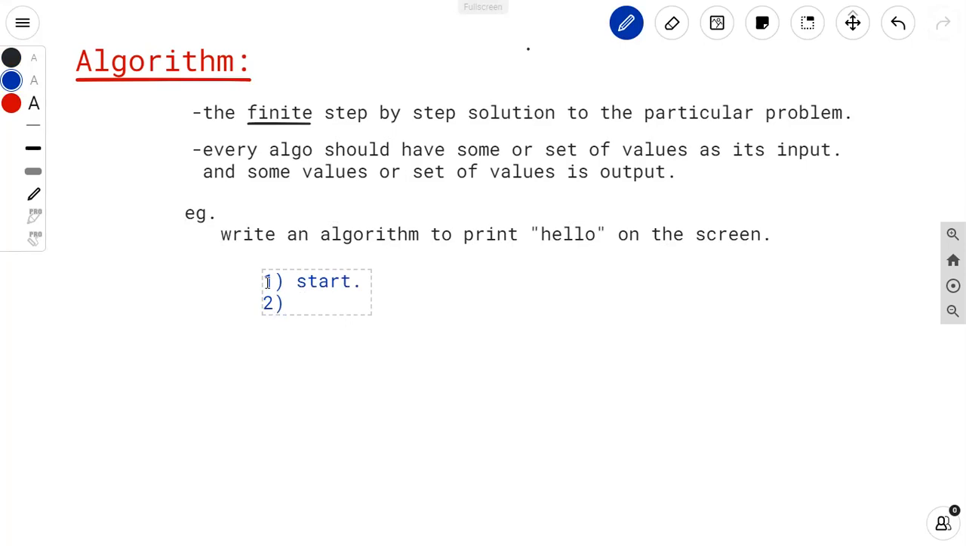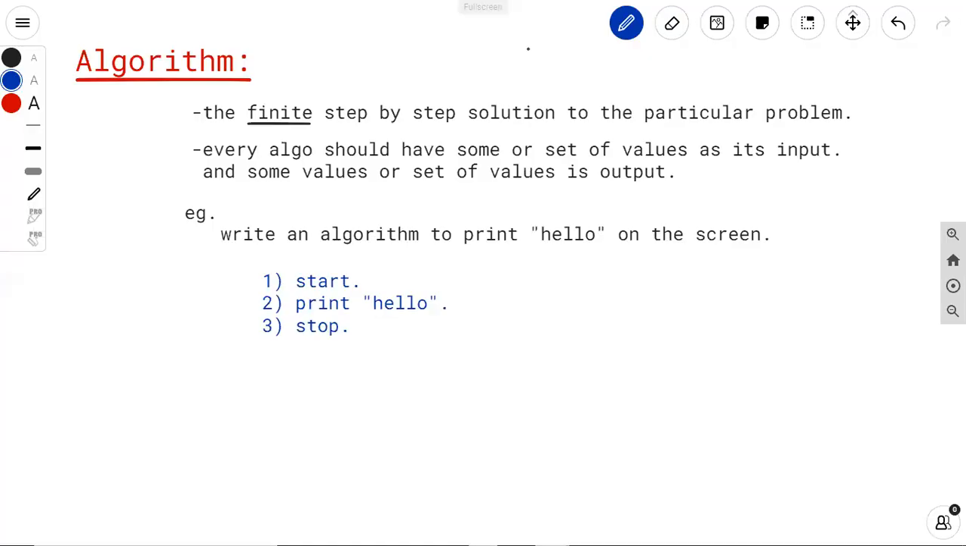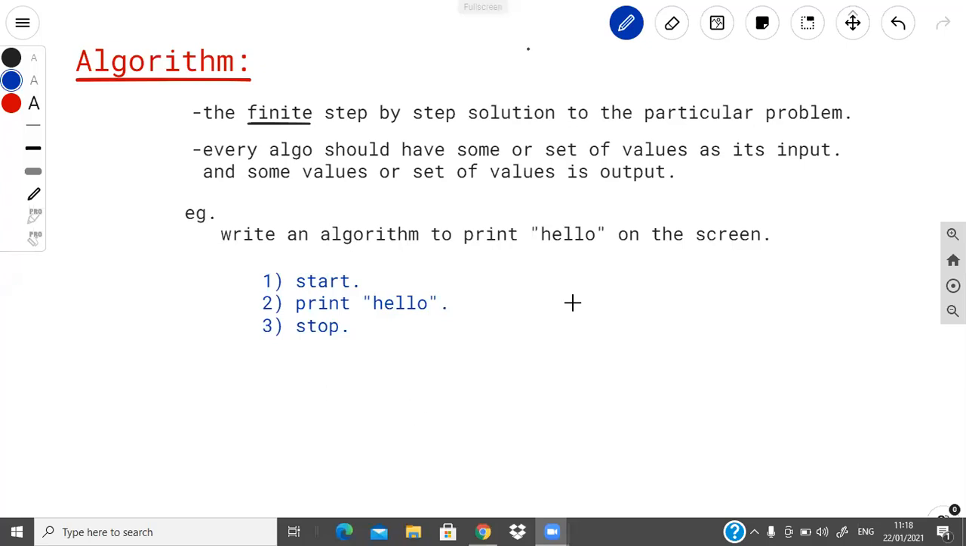Is there any input required to print hello on the screen? No. So we are not taking any input because I want to just print the hello string on the screen. So I have just used, you can write anything, display hello or print hello. Here I'm writing print hello. And the last step is stop. So in this way, you can write an algorithm to print the hello string on a screen.